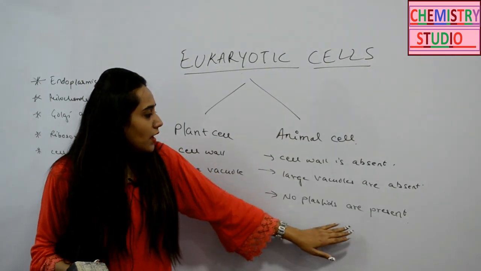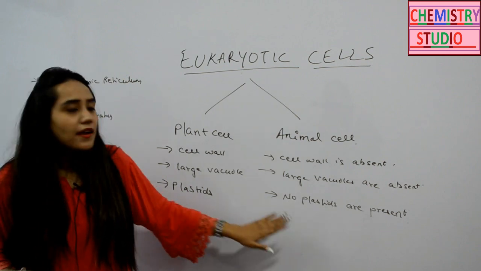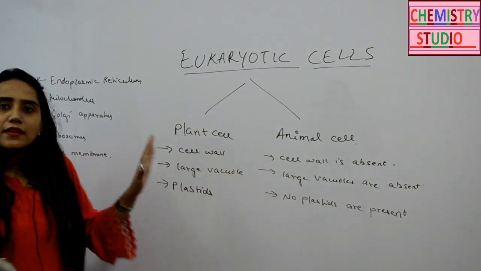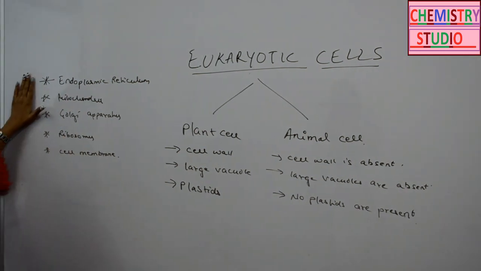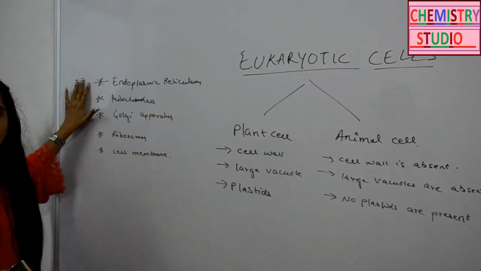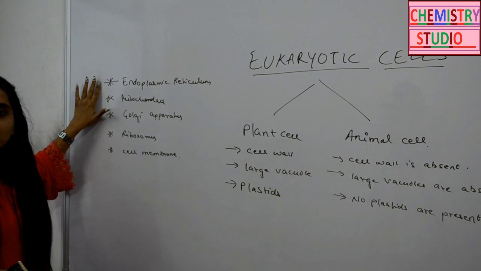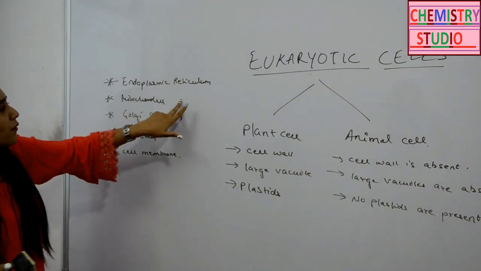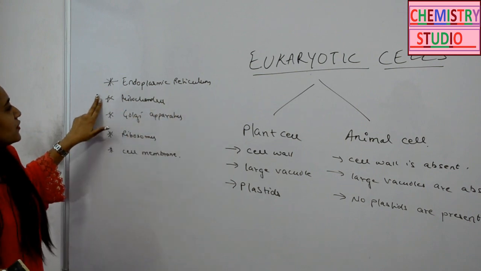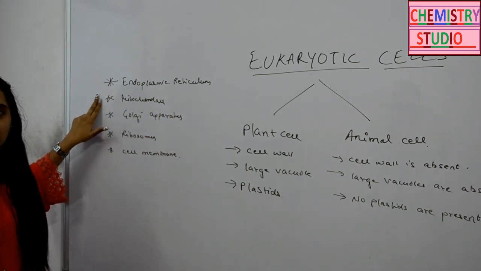Apart from these basic differences, there are certain organelles which are present in both types of cells. These organelles are your endoplasmic reticulum, whose function is to synthesize proteins because of the ribosomes that are attached to it. Then mitochondria, the powerhouse of the cell. It has a major function in the production of ATP.